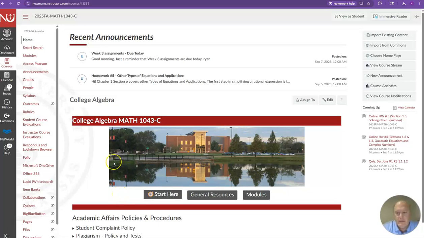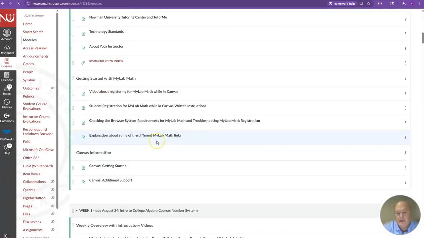This time we're going to talk a little bit about week number 5. So let's get started. Here's our home screen. Again, I want to point out the announcements to you. Make sure your notifications are turned on so you're receiving announcements via email. Let's go to modules and scroll down to module 5.